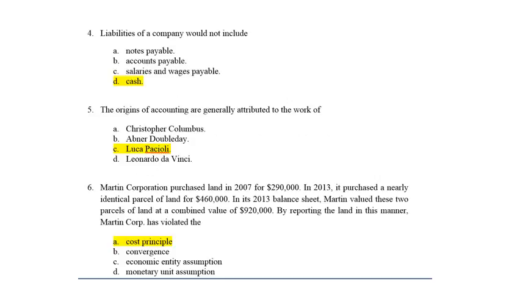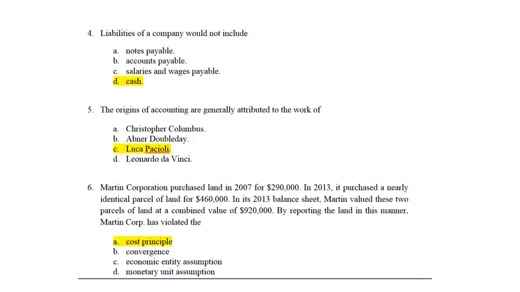Come over, take a look at number 4 here from your quiz. Liabilities of a company would not include, and liabilities are your bills. Cash is obviously not a liability. These other 3 would fall into the category of a bill, right? Okay, good.